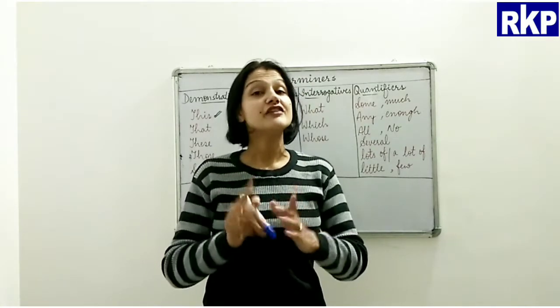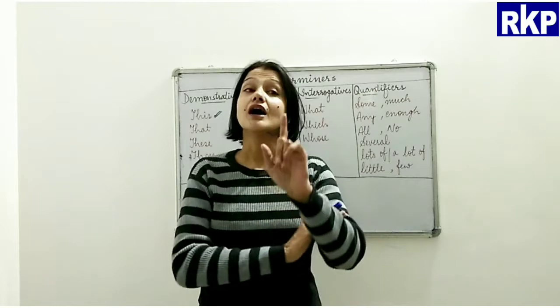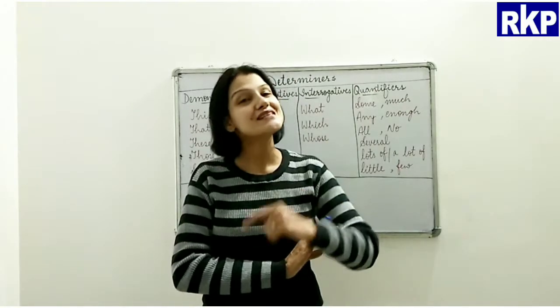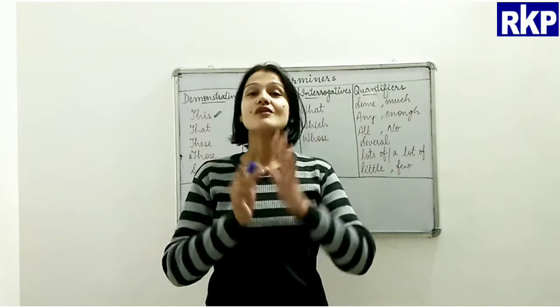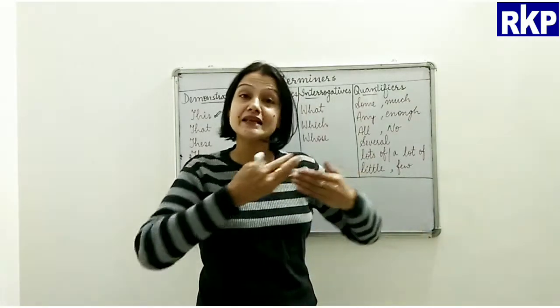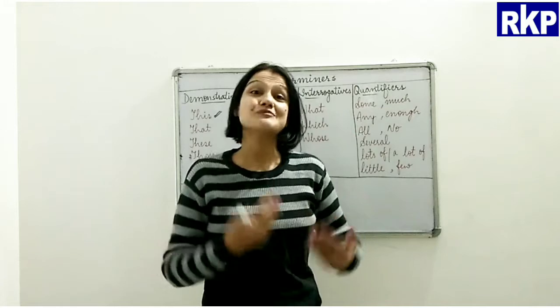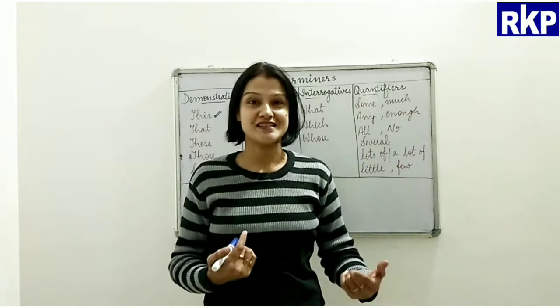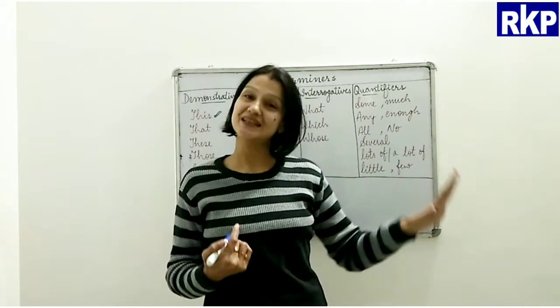For that we will use this, and most importantly when it is singular. So when the noun is singular and it is near the speaker, we will use this for that particular noun.